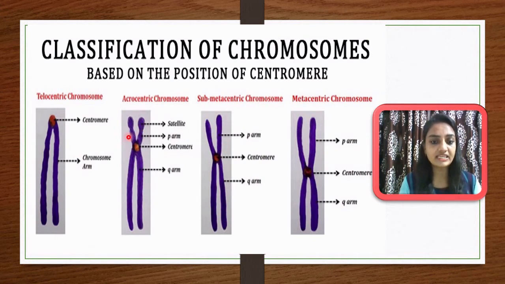This is the identity of submetacentric chromosomes. In the acrocentric chromosome, you can see the P arm is very short and the Q arm is very long, and a satellite is also observed. Such structures are considered the acrocentric type of chromosome. In this type, you can see the centromere is positioned at the end of the chromosome, and that's why the P arm and Q arm are not formed. Such chromosomes are considered telocentric chromosomes.